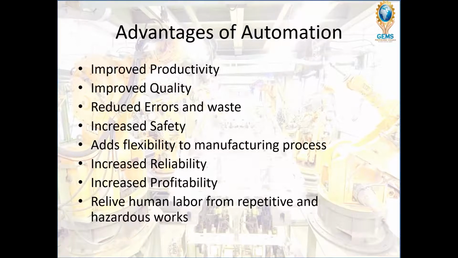So the reliability is high when we use automation. Then increased profitability. By using automation we can save labor cost, reduce the number of labors, reduce wastage, and improve productivity and quality, so that the profit increases. Then we relieve human labors from repetitive and hazardous works. So these are some of the advantages of using industrial automation.